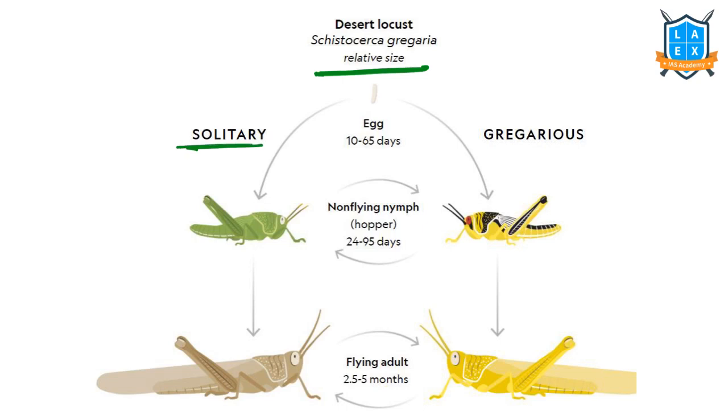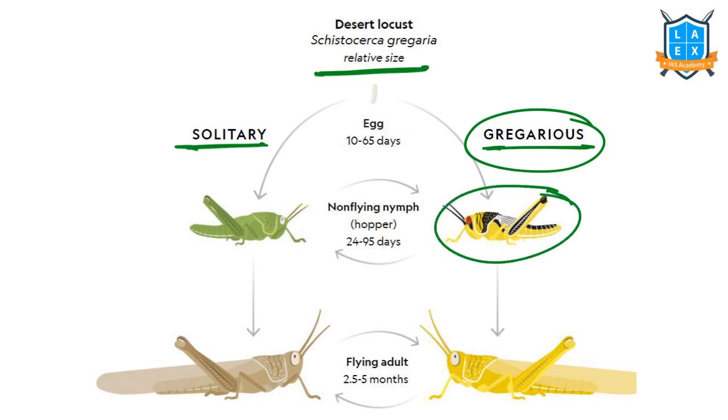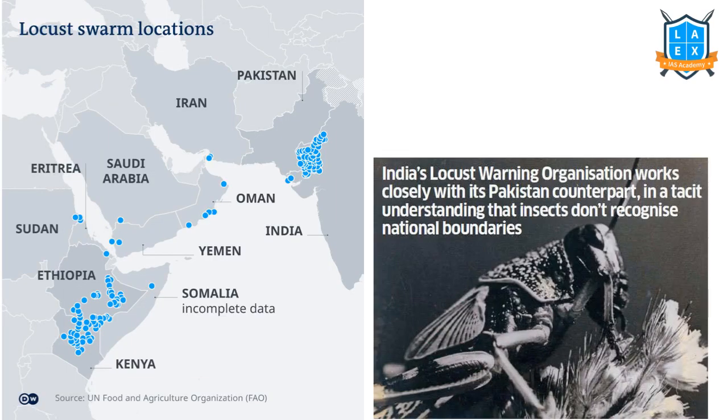If it is solitary, that's not a problem. If it becomes the gregarious growth stage, then only it forms a group or bands of locusts that leads to agricultural damage, etc. Only in the gregarious state do locusts cause the damage. That we need to remember. See, the recent locust swarm is from this region, East African region to the Arabian Peninsula and then to India.